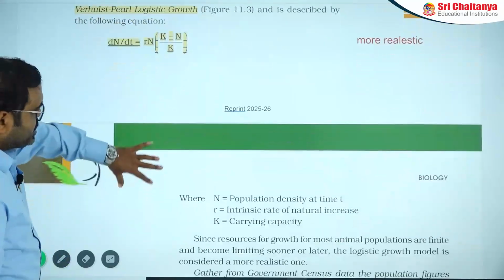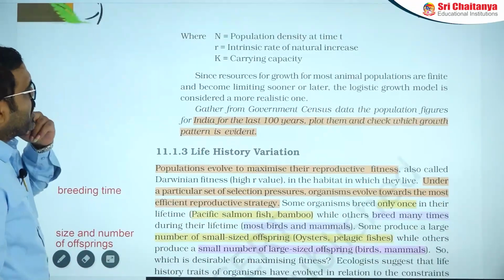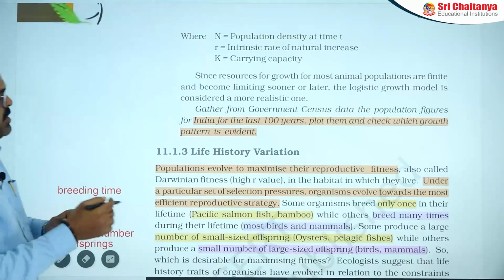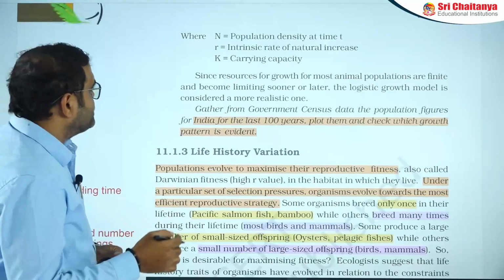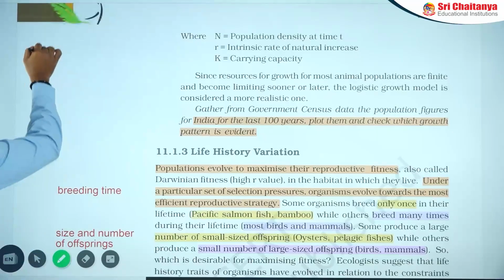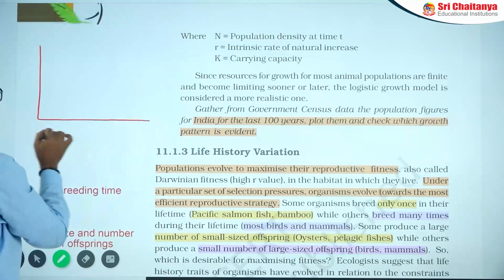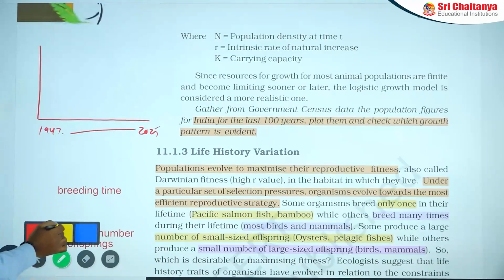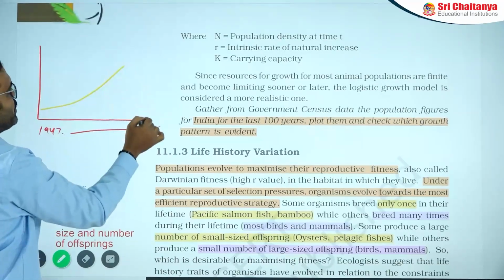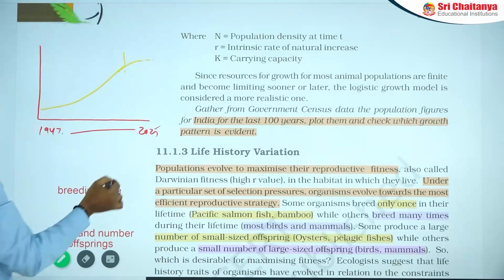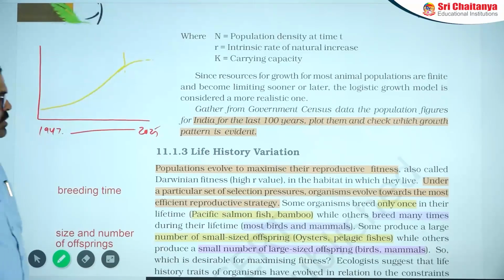Then the next point is about India's last 100 years: plot them and check which growth pattern is evident. Let us observe this from the Indian Ministry of Statistics website. They mention the Indian population from 1947 to 2025. Population flourishes like this, but from 2024-25 onwards, the population is not increasing that much. That we need to note.